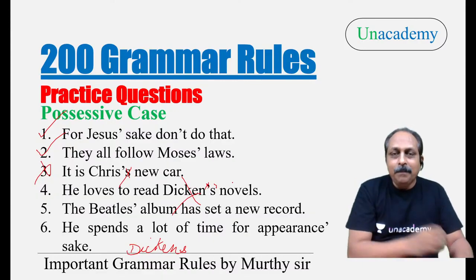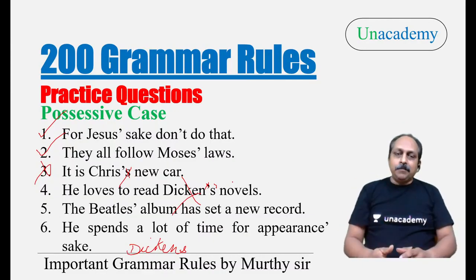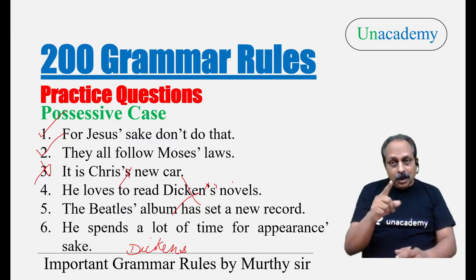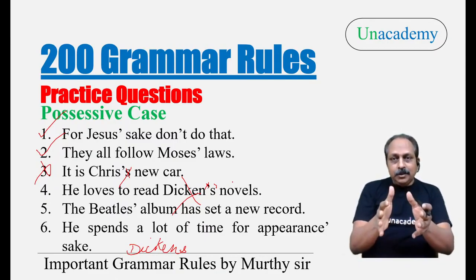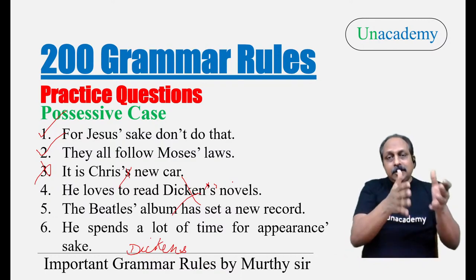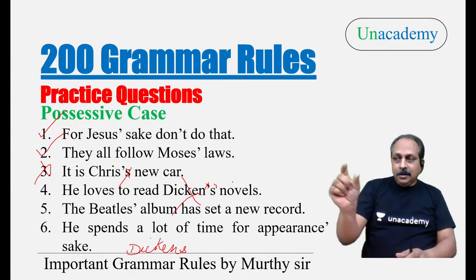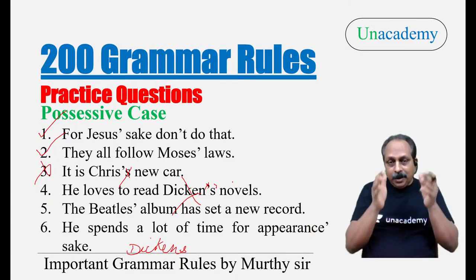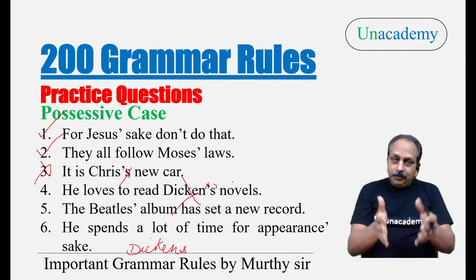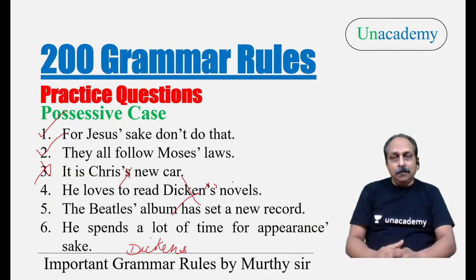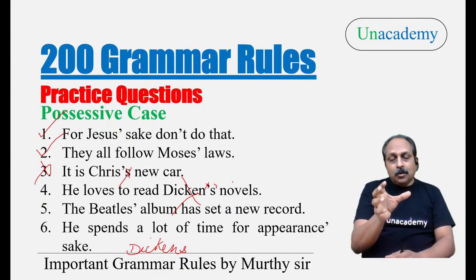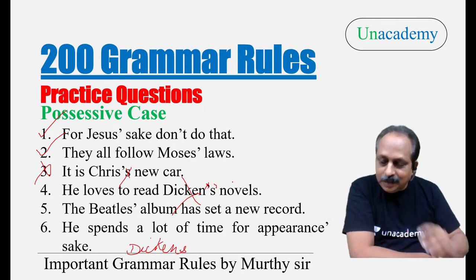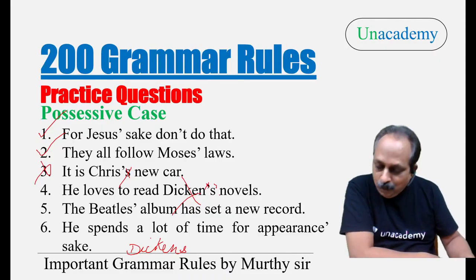Please listen very carefully. Sometimes in the exam, they may give certain titles you're not aware of, titles of books in the plural form. You don't know that it's a title. Then you use your logic. The noun is in the plural form, so you think there should be a plural verb. But the moment you know it is a title of a book, then obviously you know it has to be the singular verb. The same way, you don't know the writer's names, then it is not easy to spot the error. Nothing to worry. Question number 5, what is the answer?